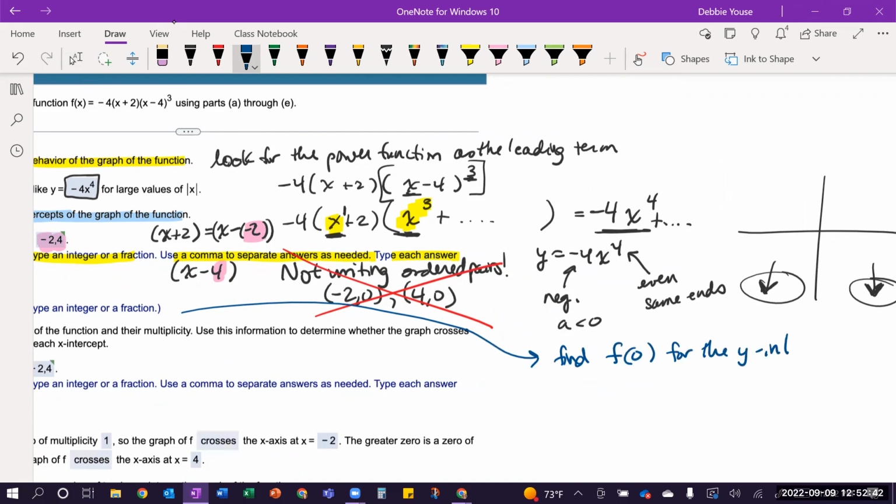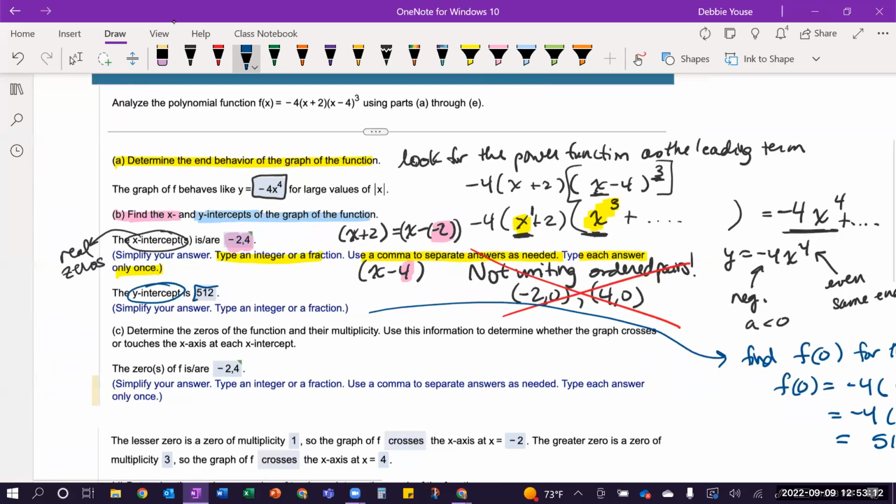for the y-intercept. So for my function, if I plug in a 0, I'm going to have -4 times (0 plus 2) times (0 minus 4) cubed. So I compute that. This is -4 times 2. If I cube -4, be careful, it's -64. So when I multiply that all together, I'm going to end up with a positive value, and that's going to give me the positive 512. And so it's the 512 that comes here.